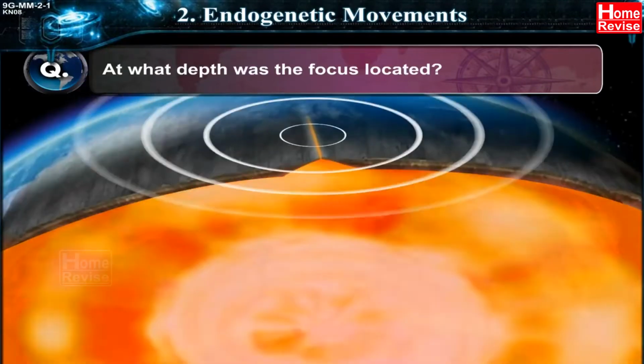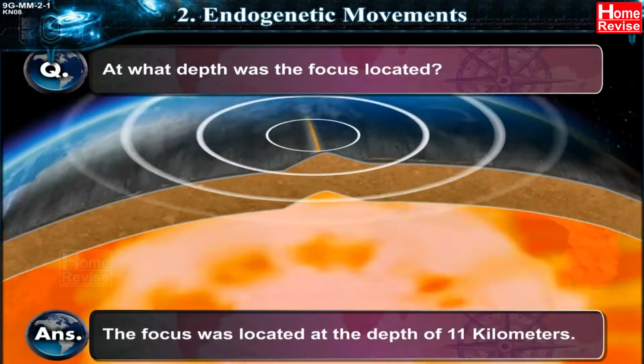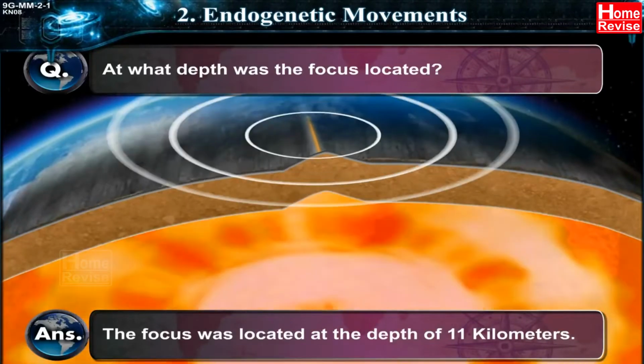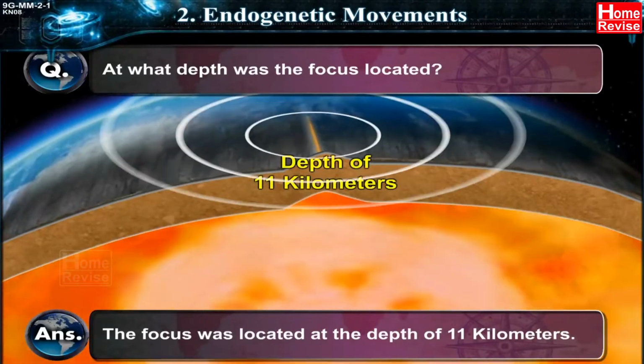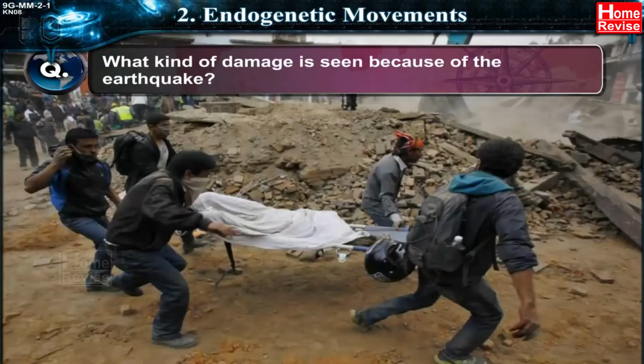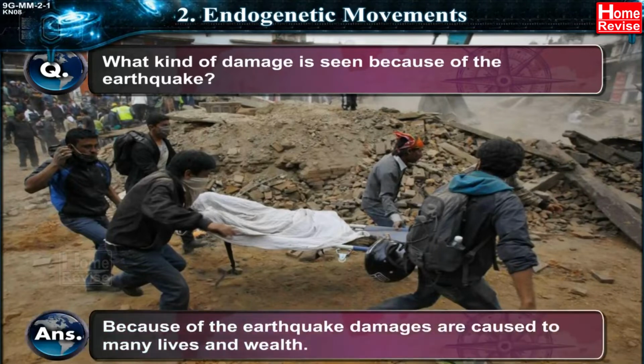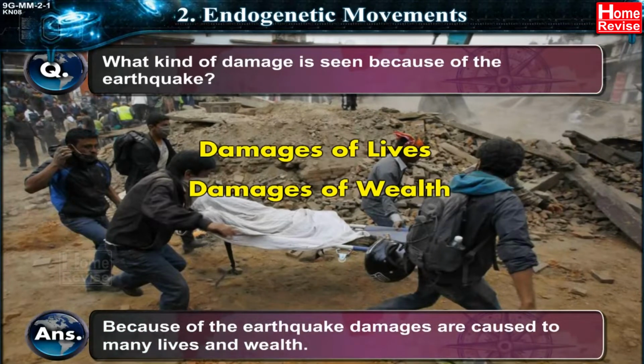At what depth was the focus located? Answer: the focus was located at a depth of 11 kilometers. What kind of damage is seen because of the earthquake? Answer: because of the earthquake, damage is caused to many lives and wealth.